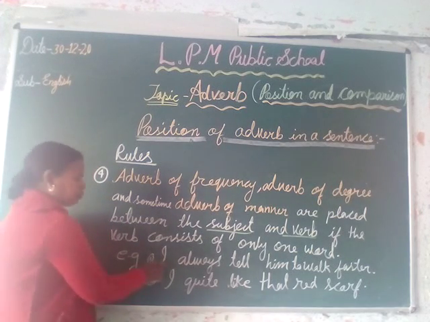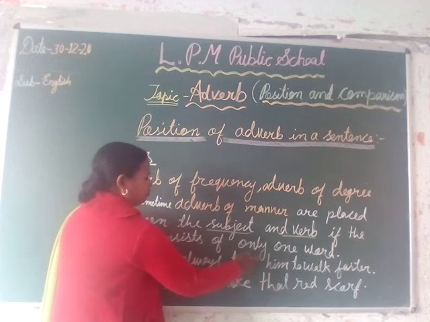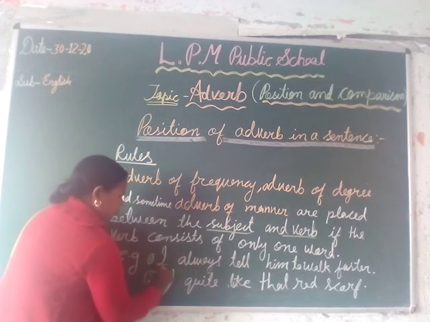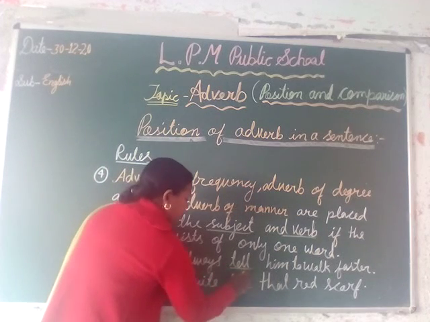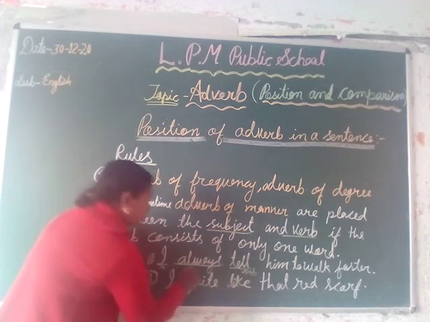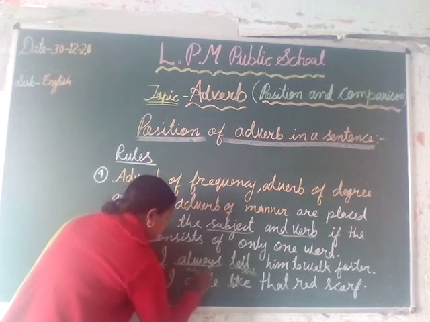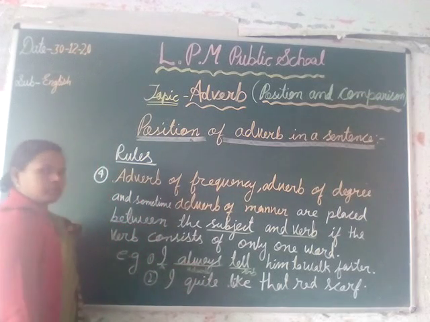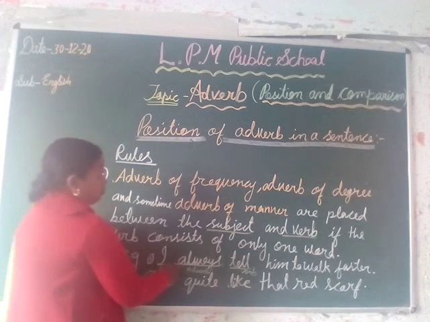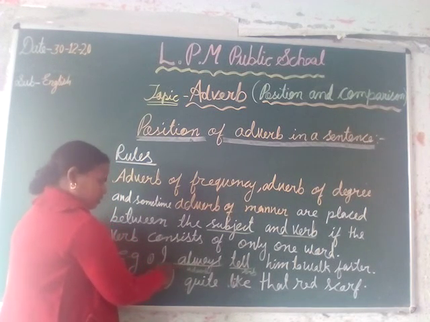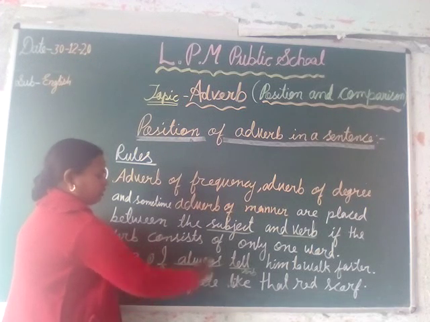First one is, I always tell him to walk fast. Here I is the subject and tell is the verb. And the word always is an adverb and it is placed in between the subject and the verb. Here always shows adverb of frequency.